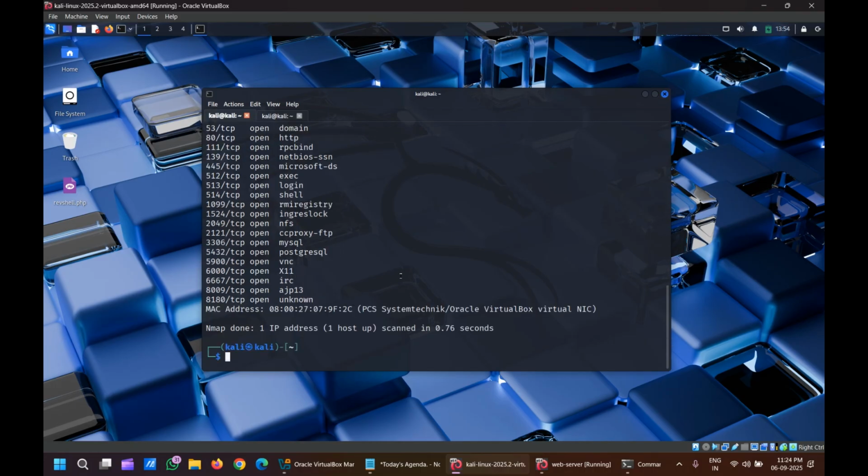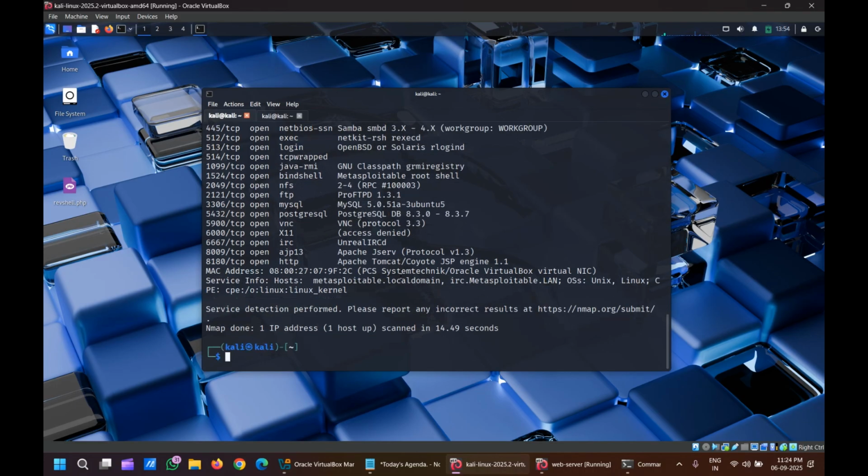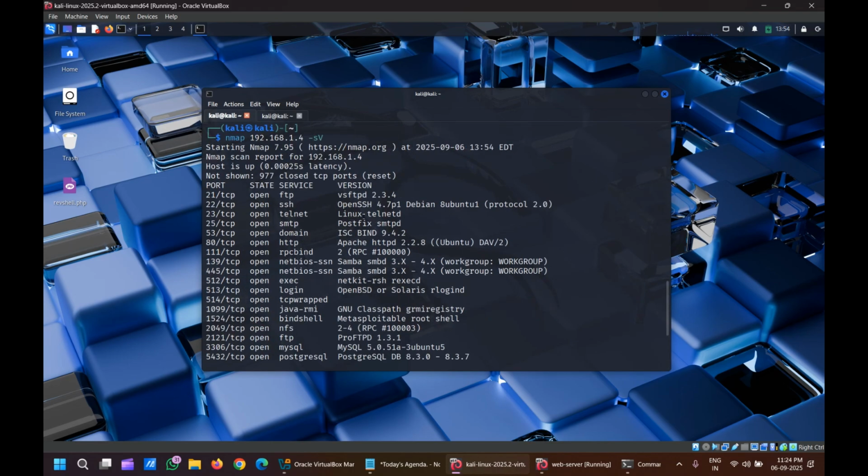Then we need to say it like this: same command nmap 192.168.1.4 hyphen small s and capital V. This shows the server's service versions. It takes a little time because it needs to check all the running services, and for every service whether versions are there, and if so, what the version is.